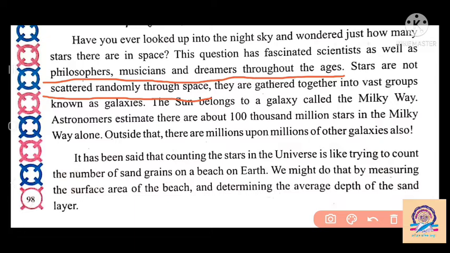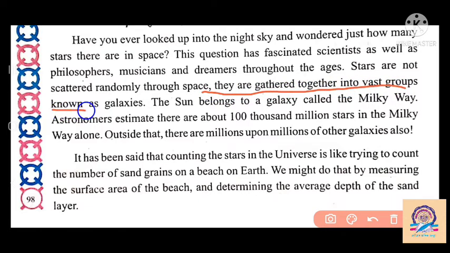The stars cannot move here and there like our planets move, but they are all gathered together in a vast group known as a galaxy. So the stars are arranged in groups. They make some patterns.